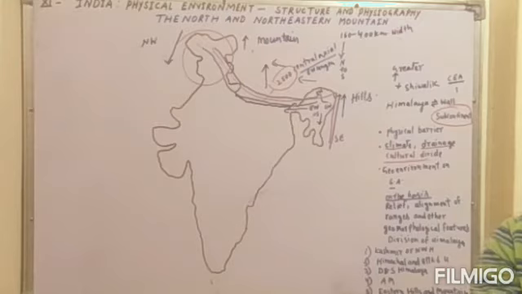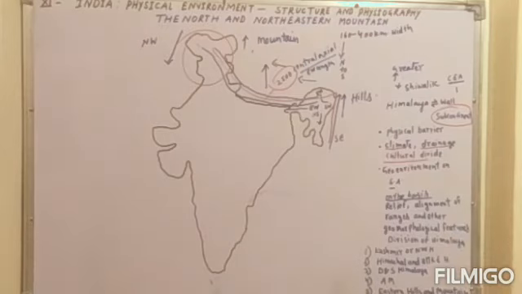Some countries have turned these cultural variations over the Himalayas into capital formation from tourism. And there are so many other impacts of the geo-environment on the South Asian